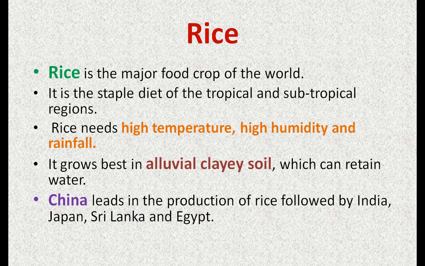And if we talk about the soil, it grows best in alluvial clay soil. Yes, friends, alluvial means fertile and clay means which can retain moisture or water. So for its growth the soil must be fertile, and it must have the capacity to retain moisture also. So which soil is required for growing rice? Alluvial clay soil. China is the leading producing country of rice, and after China, India, Japan, Sri Lanka and Egypt. Understood about the climatic condition of rice?